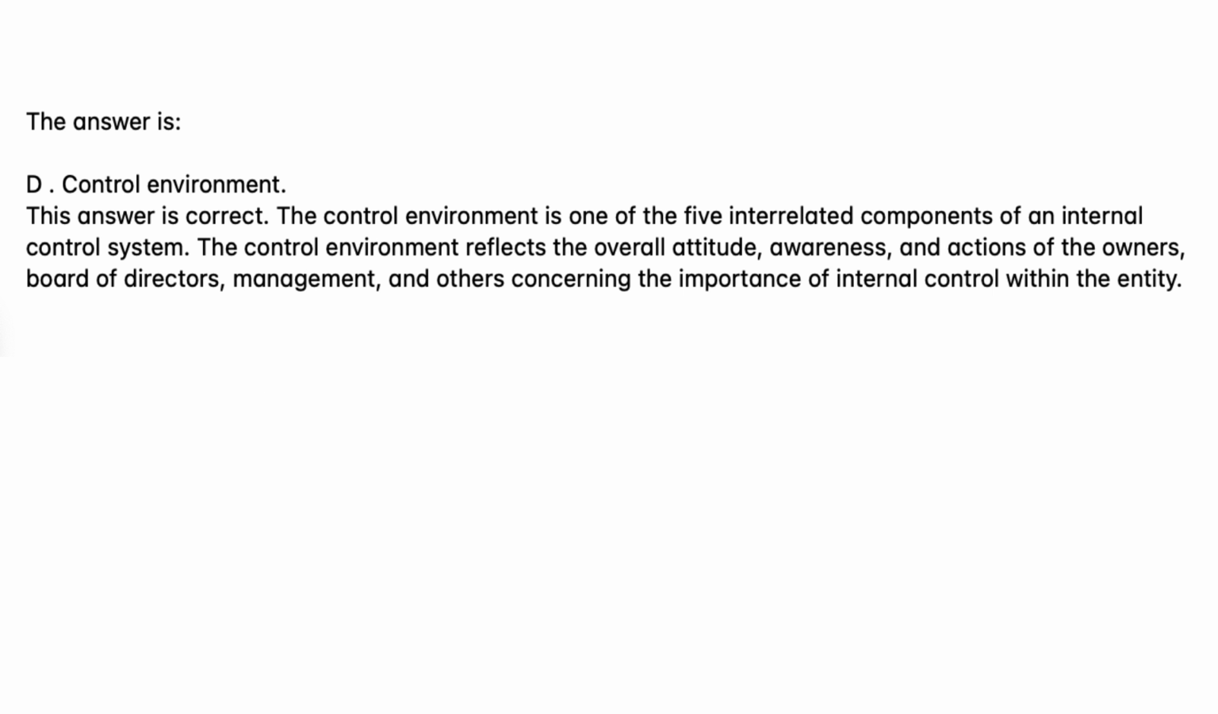Control environment. This answer is correct. The control environment is one of the 5 interrelated components of an internal control system. The control environment reflects the overall attitude, awareness, and actions of the owners, board of directors, management, and others concerning the importance of internal control within the entity.